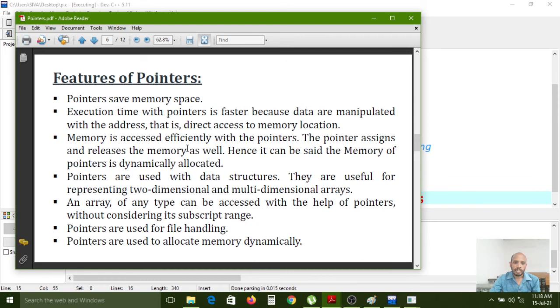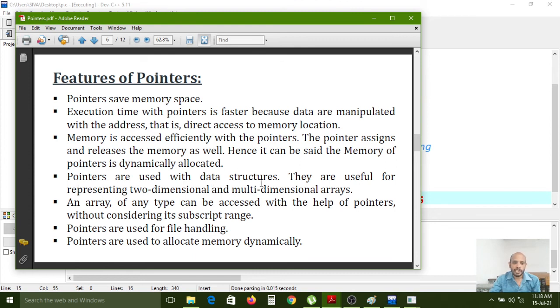Memory is accessed efficiently with pointers. The pointer assigns and releases the memory as well. While executing, the pointer is generated in memory. After execution completes, automatically the pointer variable will be destroyed, and the memory will be released by itself.